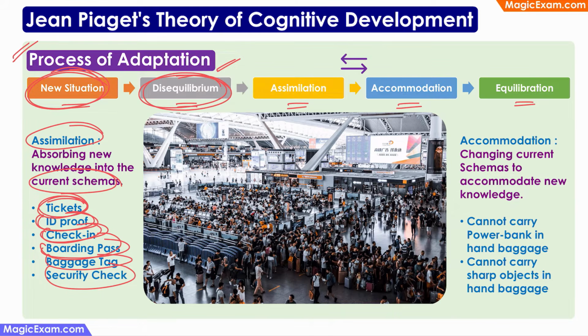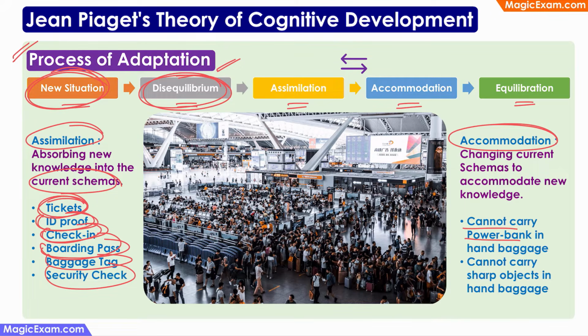Next, I also accommodate some new knowledge into my existing schema. For example, my existing schema says that I can carry anything that I want in my baggage, because when I'm going into a bus or boarding a train, nobody's checking my hand baggage. But when I'm going in a flight, I have to make sure that I'm not carrying any power banks in the hand baggage.